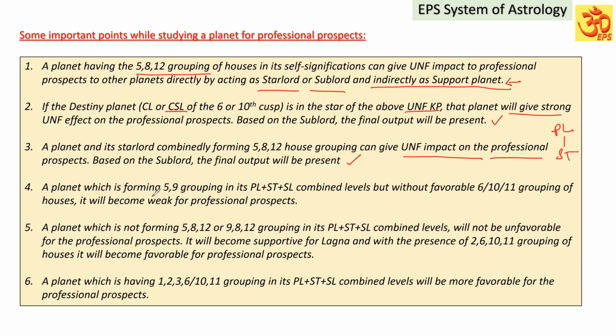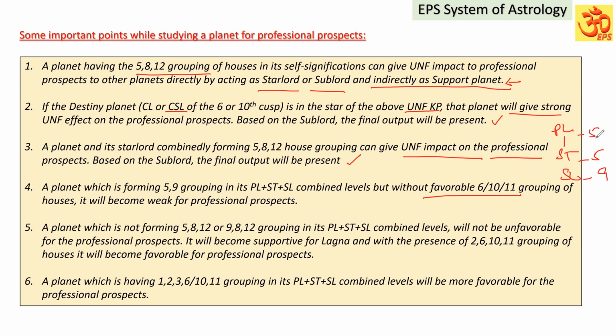A planet which is forming 5-9 grouping at its planet, star lord and sublord combined level. Suppose planet and star lord have the fifth house or ninth house, all levels have only 5 and 9. Weak houses are present, but without the favorable 6, 10, 11. These houses are not unfavorable because of the absence of the 8th house or 12th house.